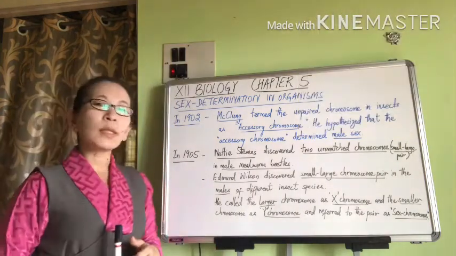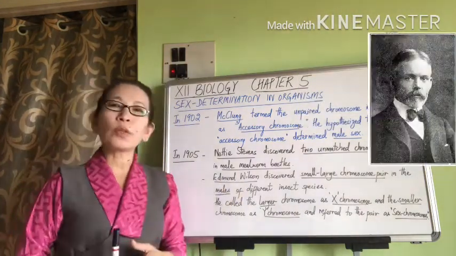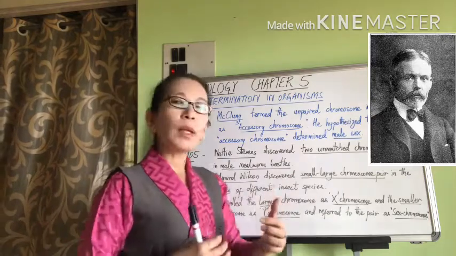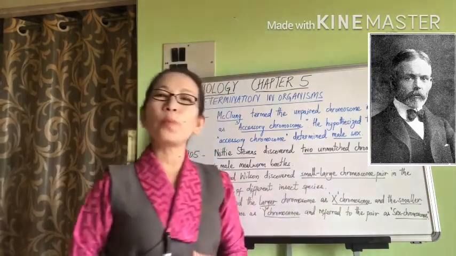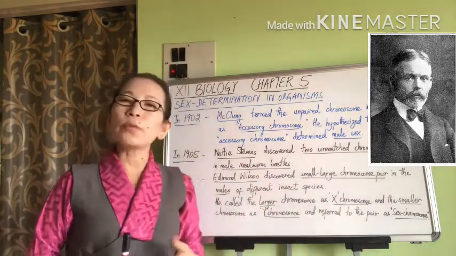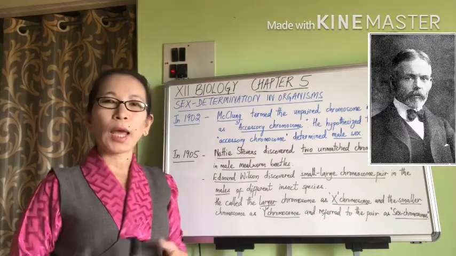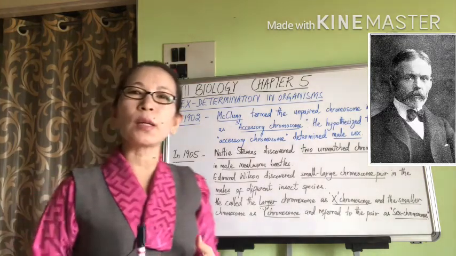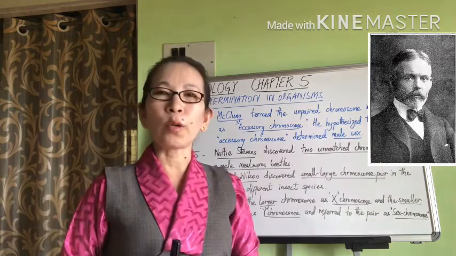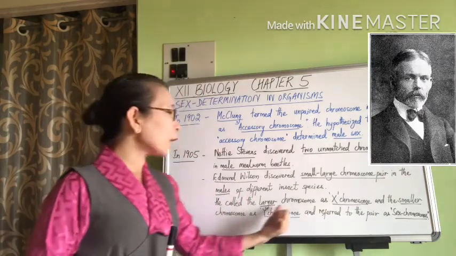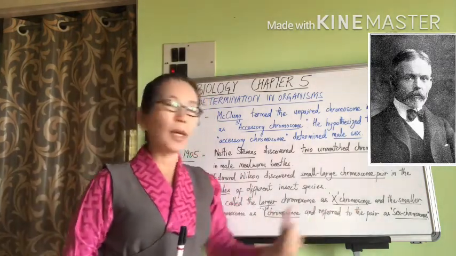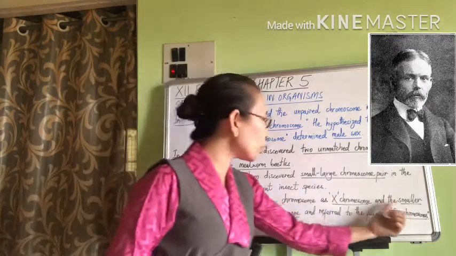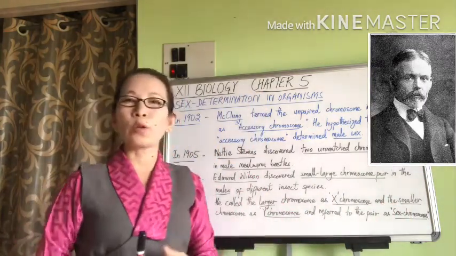And around the same year, Edmund Wilson also discovered a similar small-large chromosome pair in the males of different insect species. And independently, this led to the discovery of the X and Y chromosomes. So the larger chromosome was called the X chromosome and the smaller chromosome was called the Y chromosome.